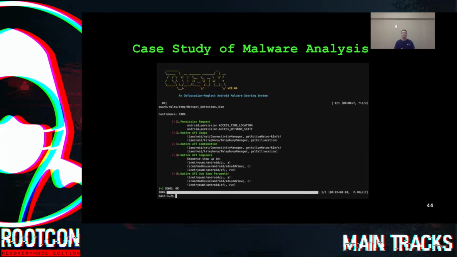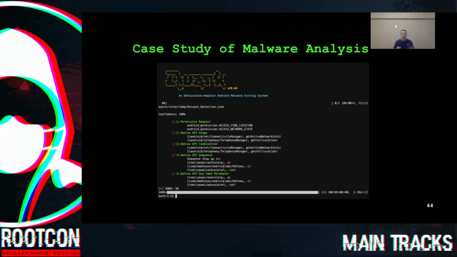And in stage 4, these two functions are also called in the right sequence in functions p.a, @view.c, and af.run. So according to the reports, we can say that the malware has the behavior of Wi-Fi hotspot detection in 3 parts of the source code. And we can pick any part for further analysis.